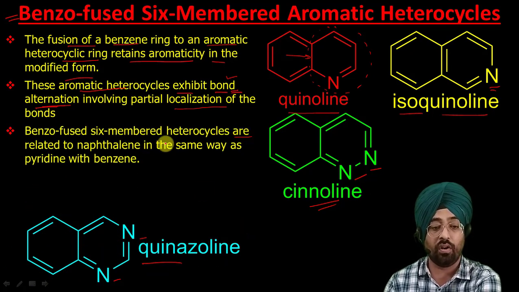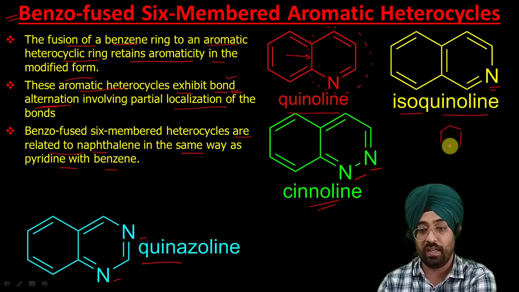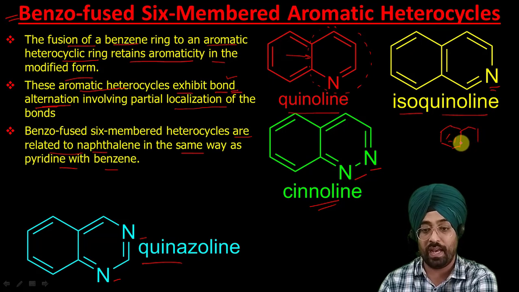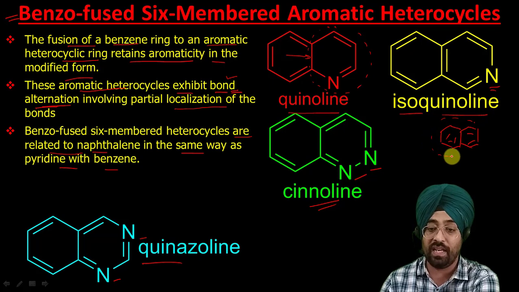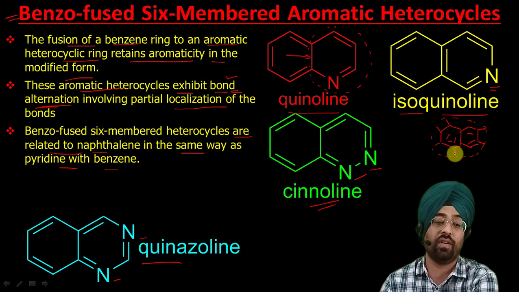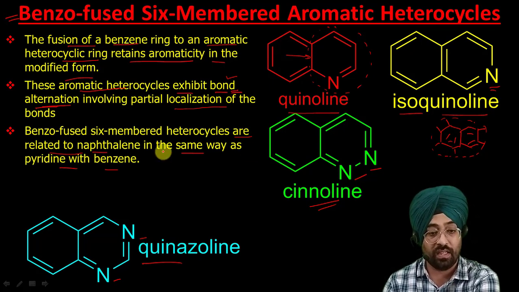they are related to naphthalene in the same way as pyridine with benzene. So naphthalene is something like this. This is your naphthalene. As we can see, for the 6-membered ring, we thought that one CH will be replaced by a heteroatom here. So this says that we can consider these compounds as derivatives of naphthalene, where some of these positions are replaced by heteroatoms. So these are considered to be related to naphthalene or derivatives of naphthalene.